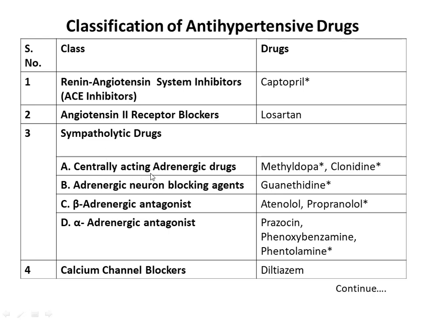Methyldopa and clonidine come under centrally acting adrenergic drugs. Guanethidine comes under adrenergic neuron blocking agent. Atenolol and propranolol come under beta-adrenergic antagonist subclass. Prazosin, phenoxybenzamine, and phentolamine come under alpha-adrenergic antagonist. Diltiazem belongs to calcium channel blocker class.